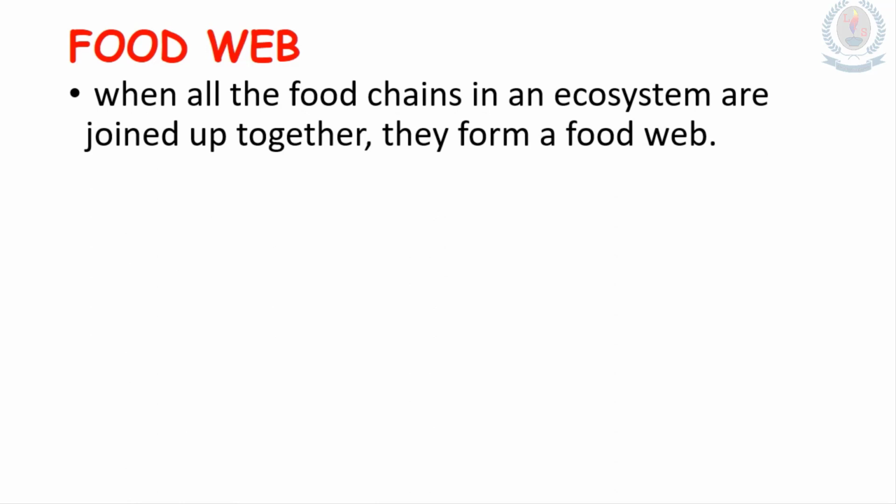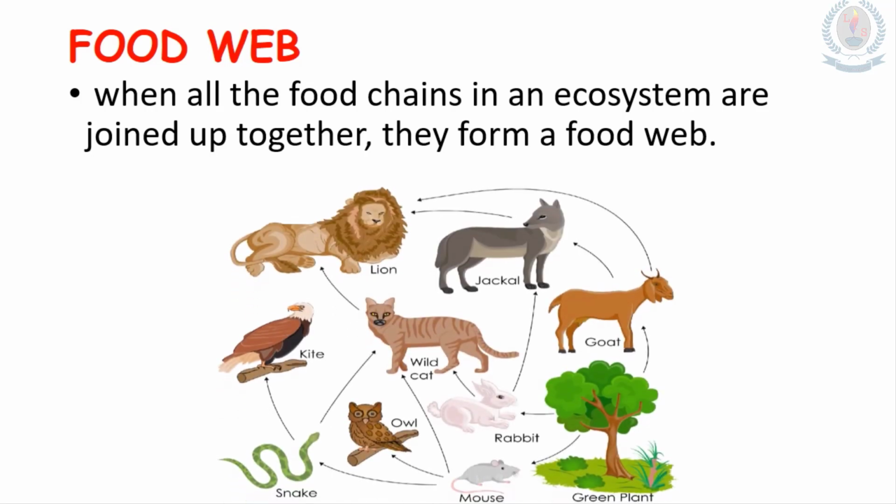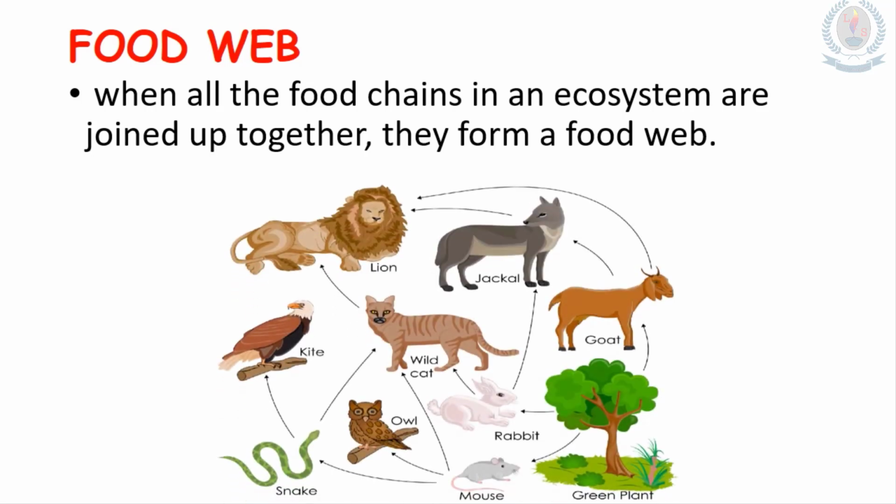What is a food web? When all the food chains in an ecosystem are joined up together, they form a food web. Look at this example. You can see that there are a lot of food chains. For example, see some of the food chains. Green plant, mouse, snake, kite. Green plant, rabbit, wildcat, lion. Green plant, goat, lion. Likewise, there are so many food chains in a food web.